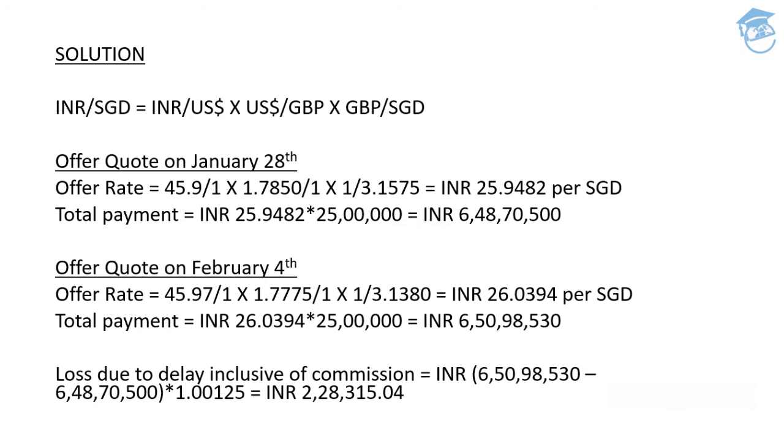Okay. Now, this is the loss which has been made out of this particular transaction, inclusive of commission, that is the one being charged by the bank. It will be 2,28,315, once the same is multiplied with 1.00125, which was the commission of the bank. This was the question which was asked in CA final examination for November 2011. I hope you guys are pretty much clear with this particular question as well.